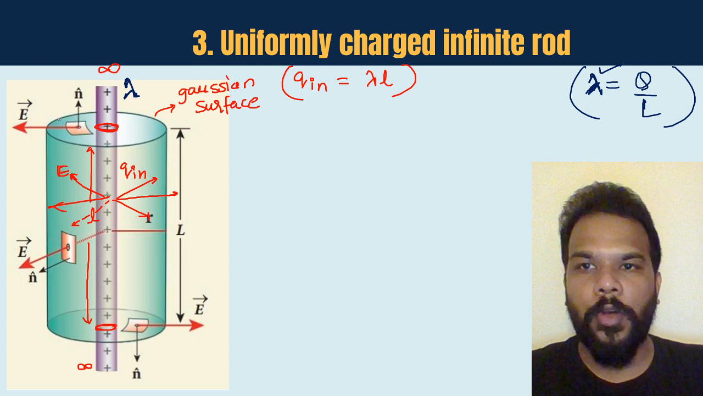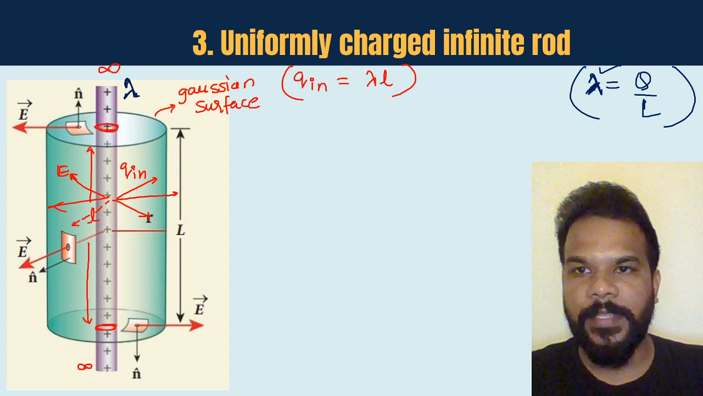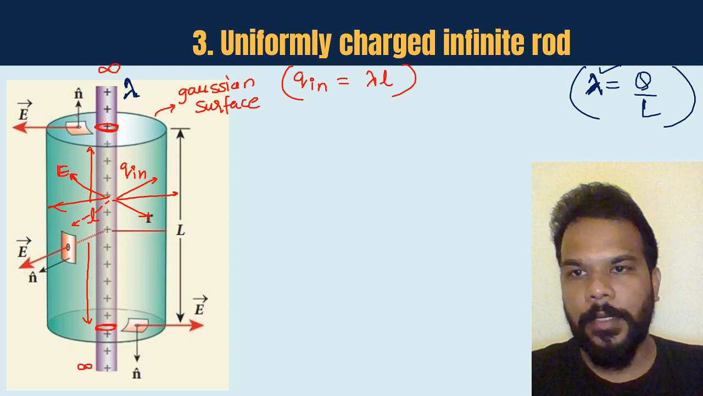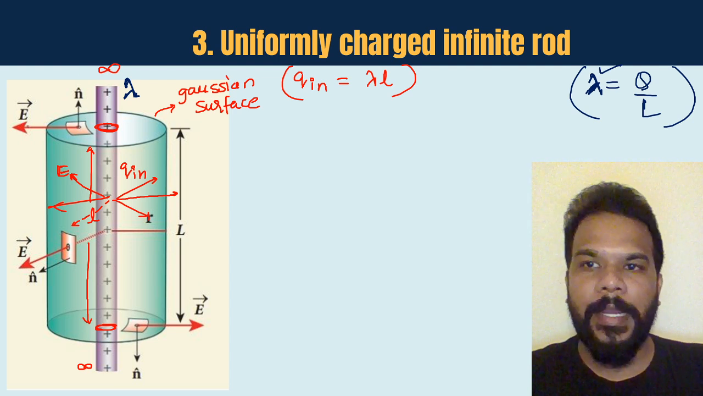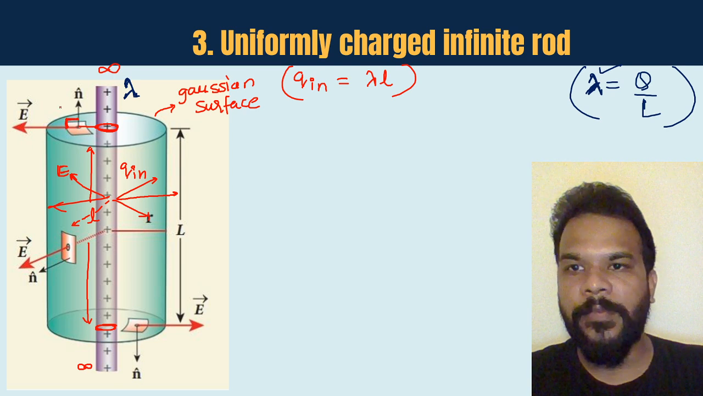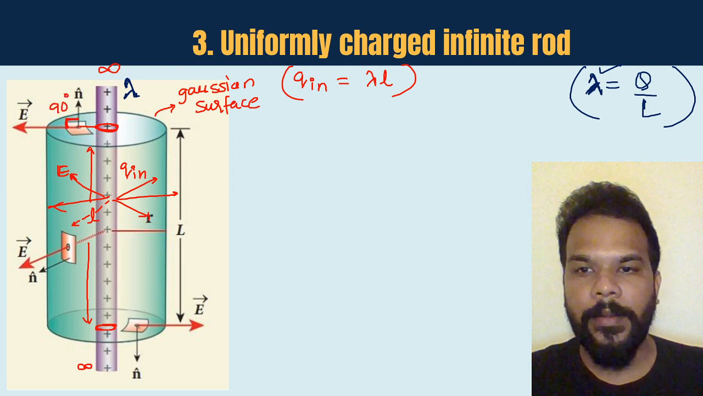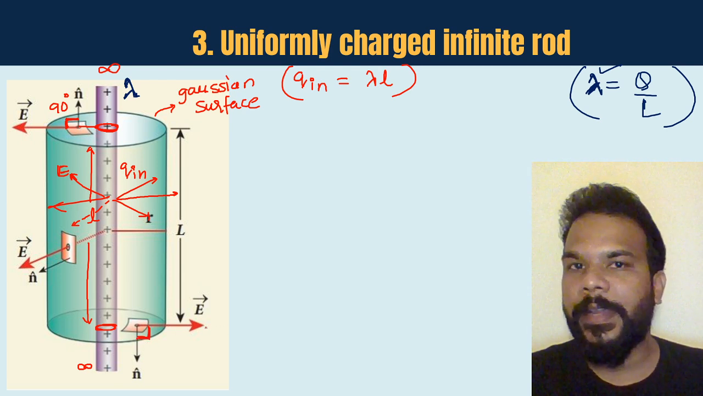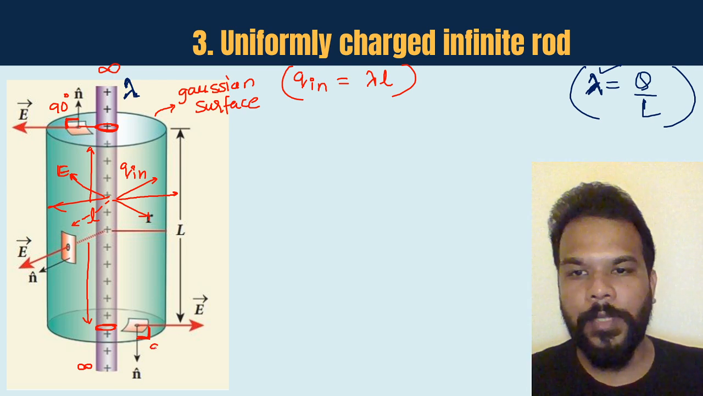So if we talk about the topmost surface, the area vector of this topmost surface is along the direction that is parallel to the rod itself, or you can say the charged element itself. But the electric field vector is going radially outward. So you can see that the angle between area vector and electric field vector is 90° here. And similar is the situation at the bottom surface also. The area vector is going downward and electric field vector is going radially outward, so the angle between both of them is 90°.